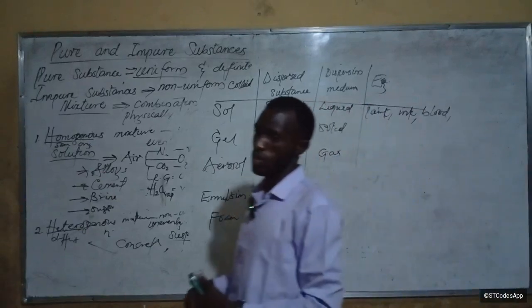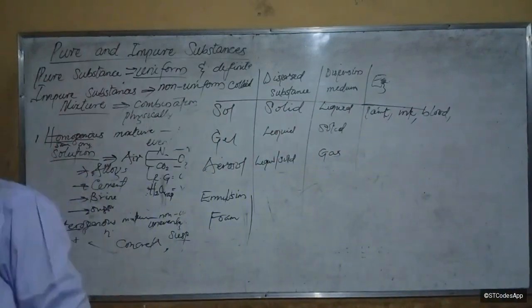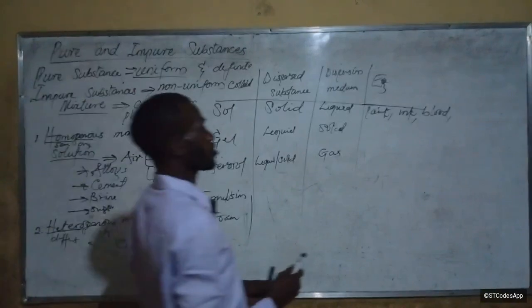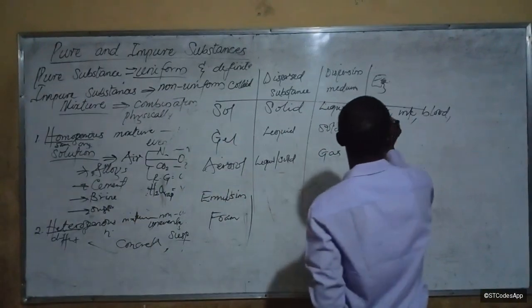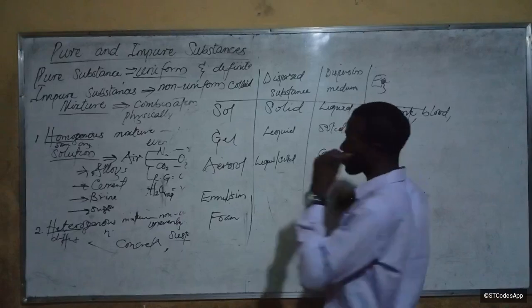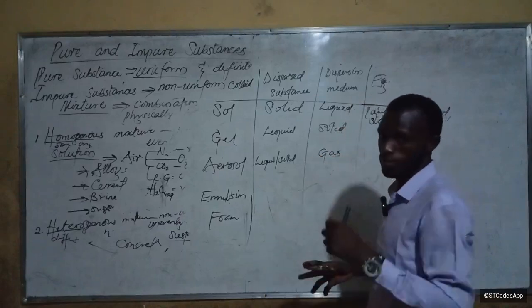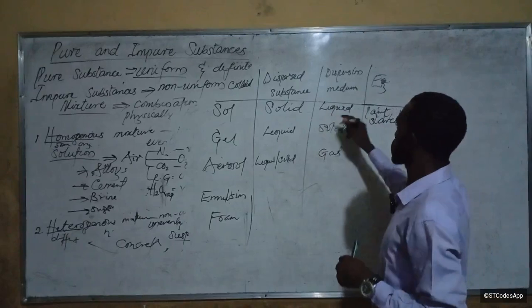Blood is a colloid. Do you get it? Also starch in water. Do you remember starch? So that is a sol.